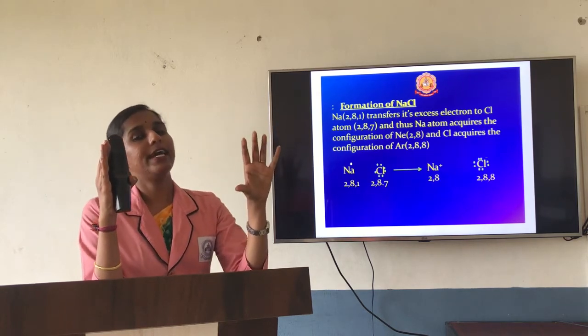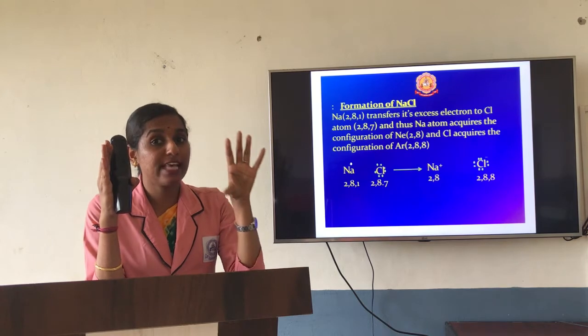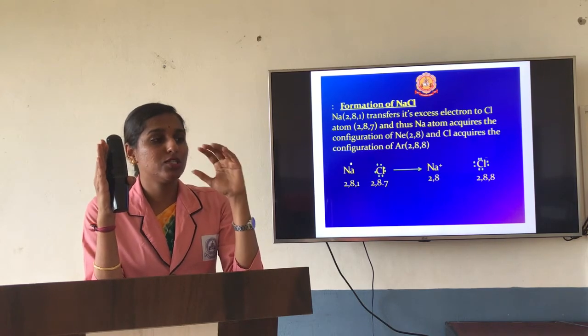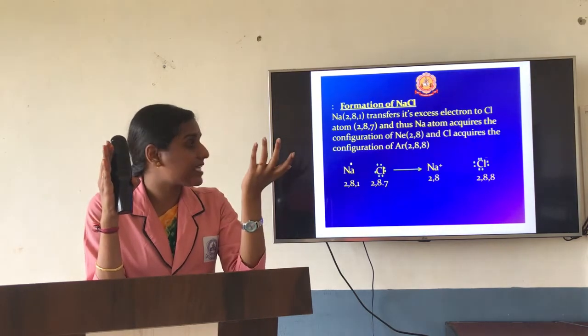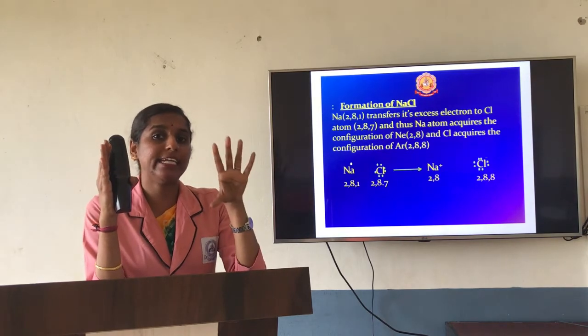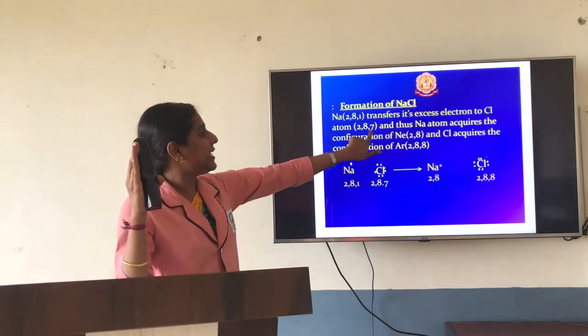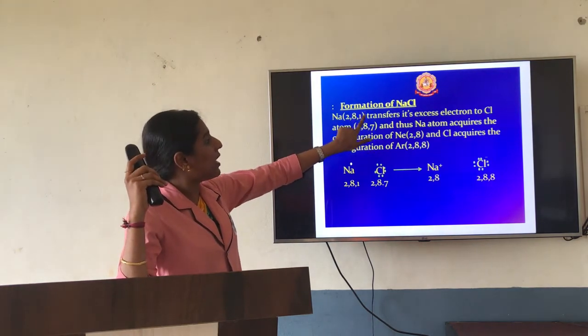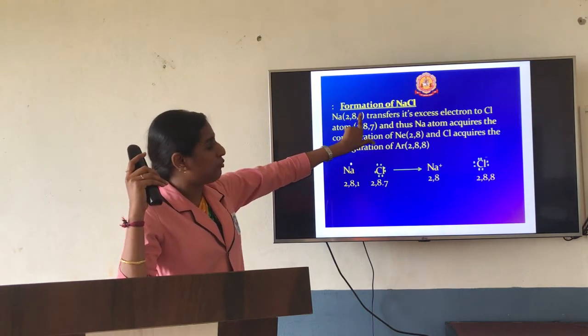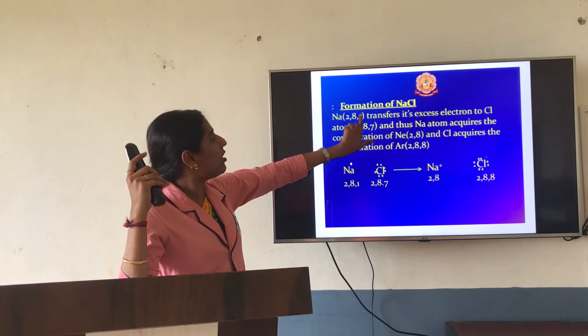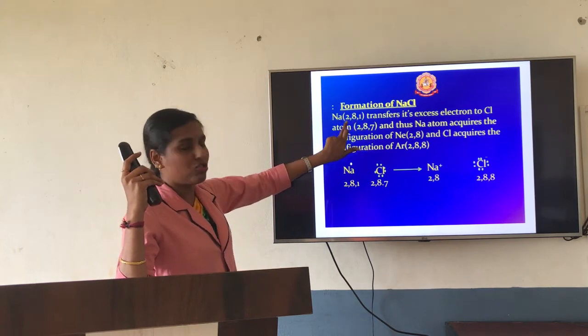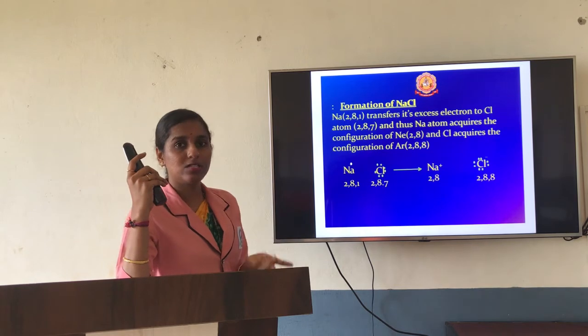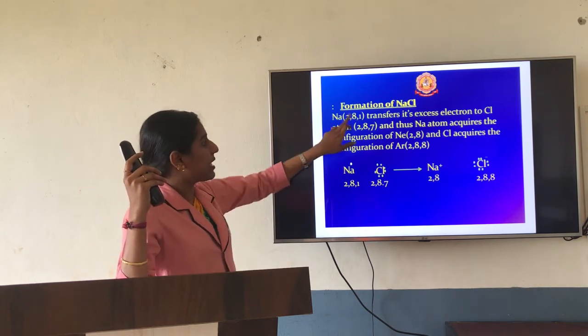Chlorine has a total of 7 electrons in its outermost shell. So how many electrons does chlorine need to become stable? It needs just 1 electron. As for sodium, if you remove the last electron, the inner electrons will come like this, 2, 8. So this will be stable. It will become stable.